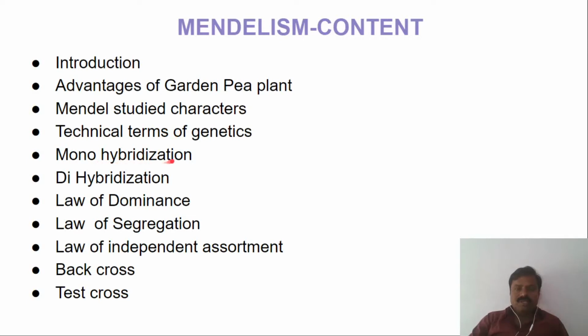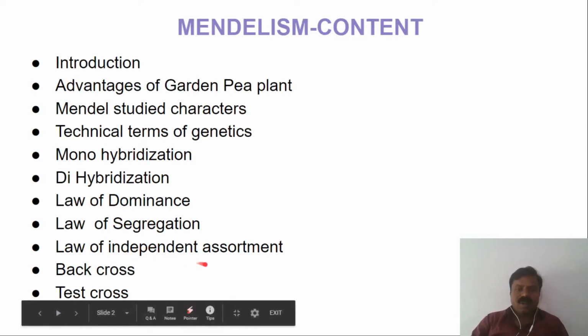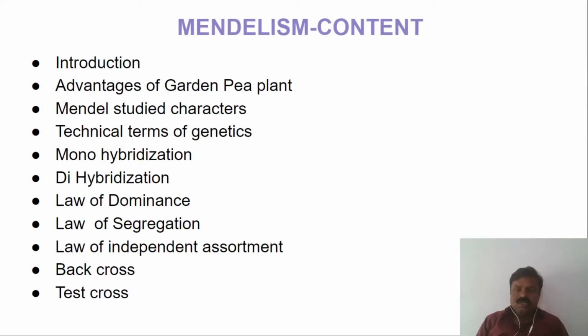And monohybridization. Mendel did monohybridization, and next dihybridization. After doing these 2 research works, he concluded 3 principles. They are the law of dominance, law of segregation, and law of independent assortment. And back cross and test cross shall be discussed under this Mendelism. Now let us discuss each one.